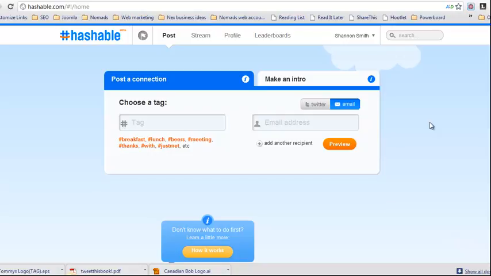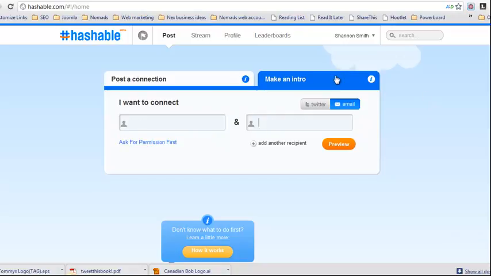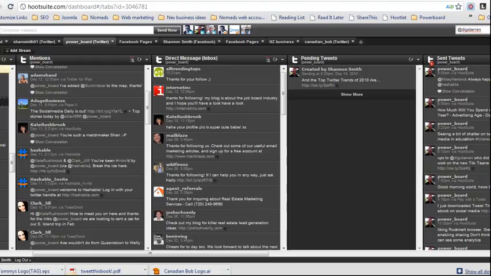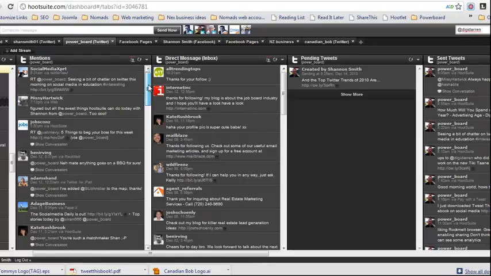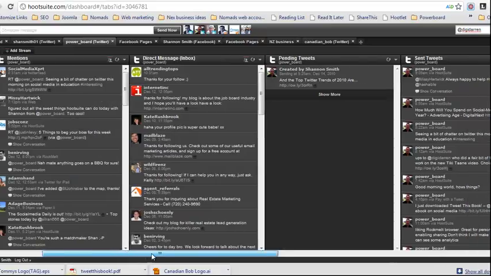The other thing which is actually quite cool is being able to introduce people and track the people that you're introducing online, making it easy for them to understand why they're getting introduced to each other. So, a couple of working examples. I was having a conversation with Missy the other day. Here we can see Missy's just posted, "Figured out all the sweet things Hootsuite can do today with Shannon from @Powerboard. Too cool." I replied to Missy saying,